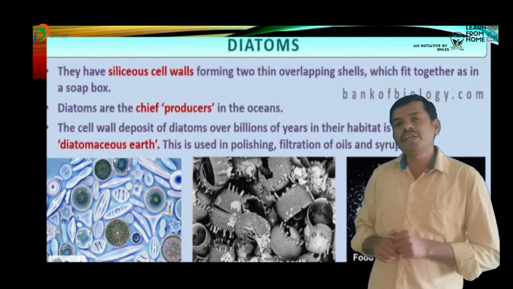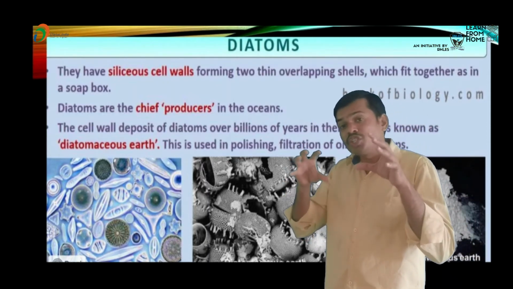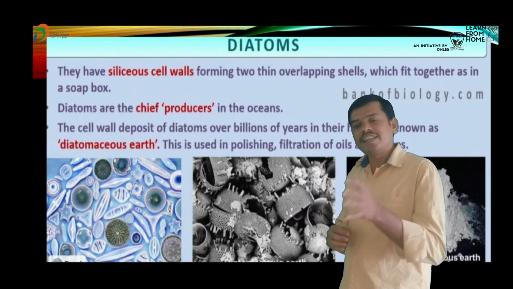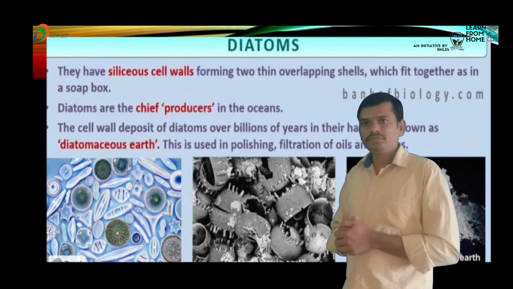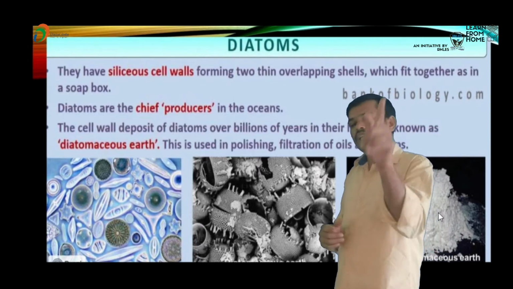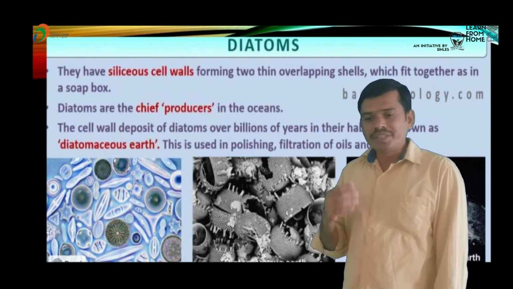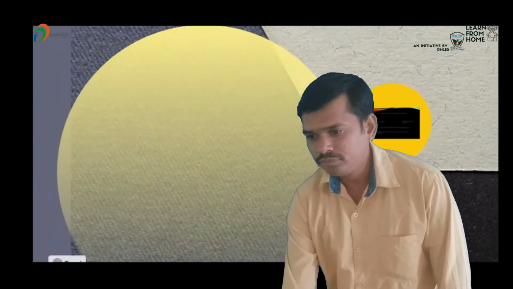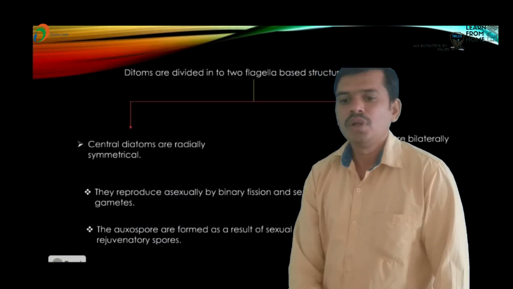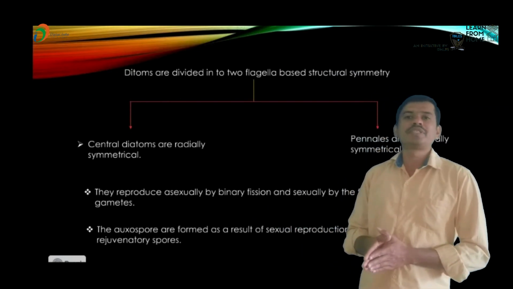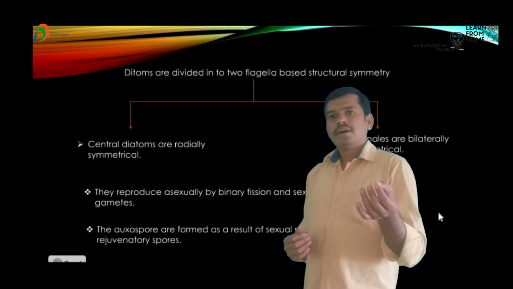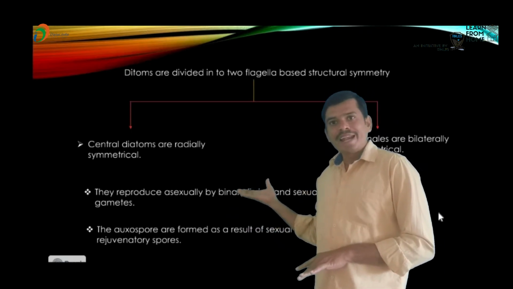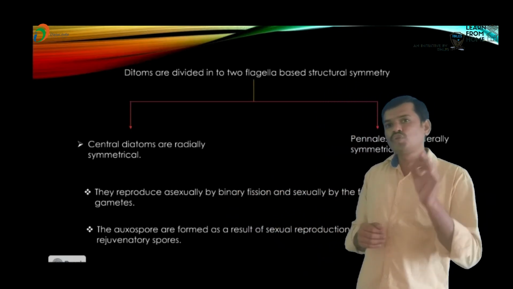That accumulation of diatom cell walls is known as diatomaceous earth, also called Kieselguhr. It mostly helps in the filtration of oils, syrups, and polishings.